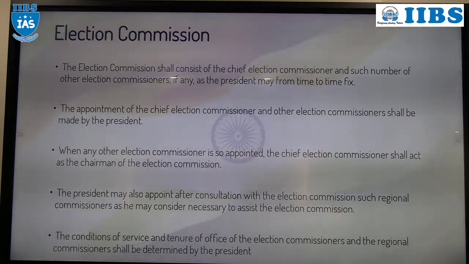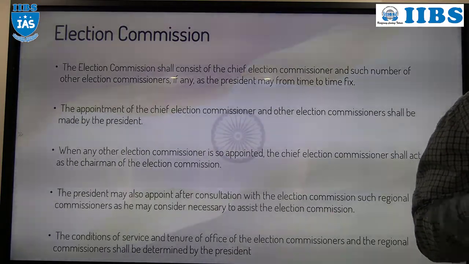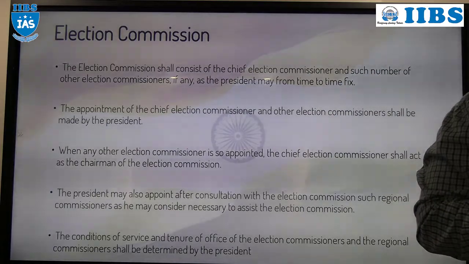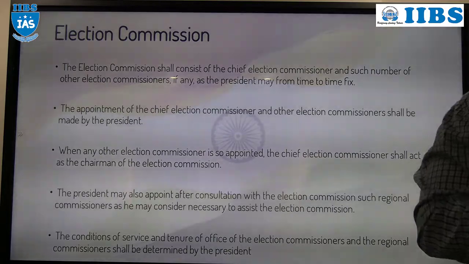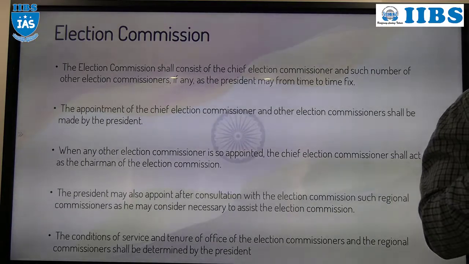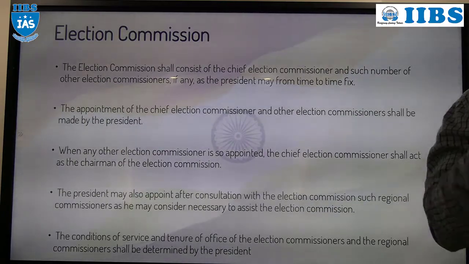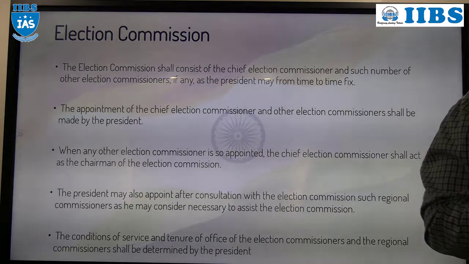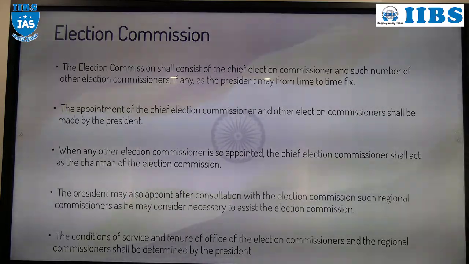Constitutionally there is no such qualification. In the Constitution it is nowhere mentioned about the qualification of either the Chief Election Commissioner or Election Commissioner or regional election commissioner. No such qualification is mentioned in the Constitution of India. So normally the Prime Minister will give advice to the President for the appointment of the Chief Election Commissioner and other election commissioners.